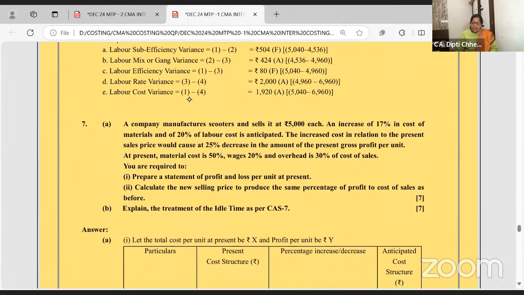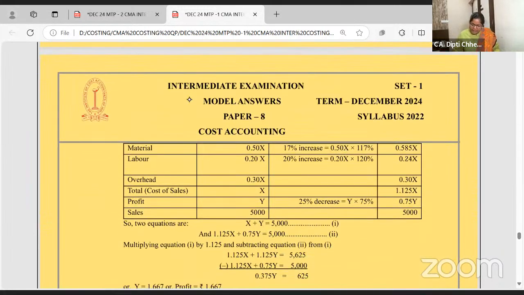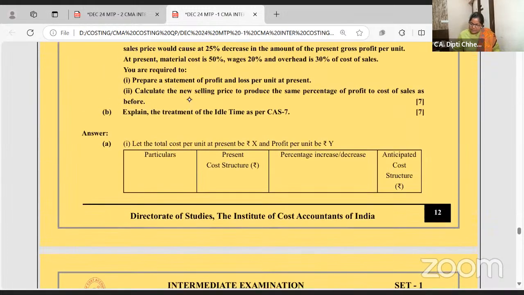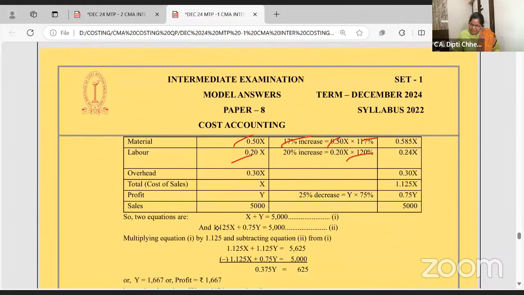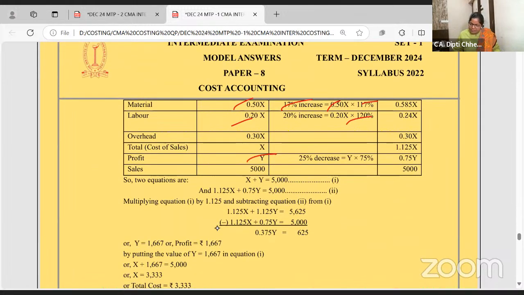A company manufactures scooters and sells them at 5,000. Increase of 70% in cost of material and labor. Wow, this is a nice problem. How much is the increase in material cost? 17%. Labor 20%. If the increase in cost is not passed on to the selling price, profit would decrease by 25%. Selling price: if it is Y now, it will become 0.75 Y.